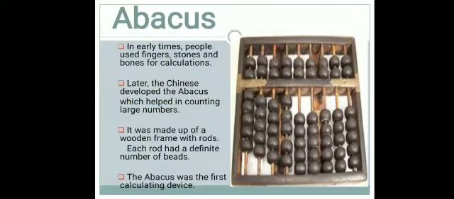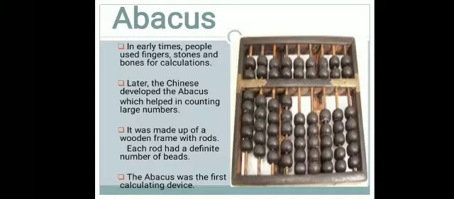What is the abacus? It is the first calculating device. In early times people used fingers, stones and bones for calculation, when computers were not there.